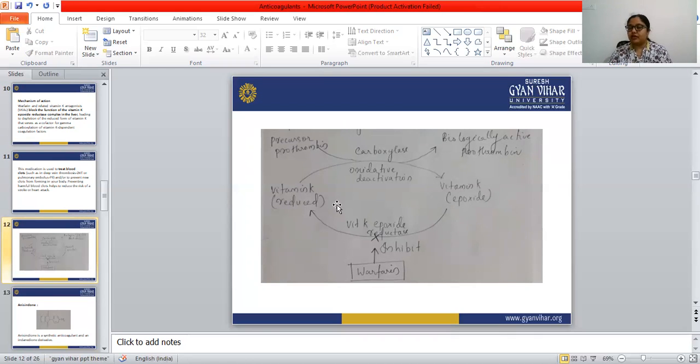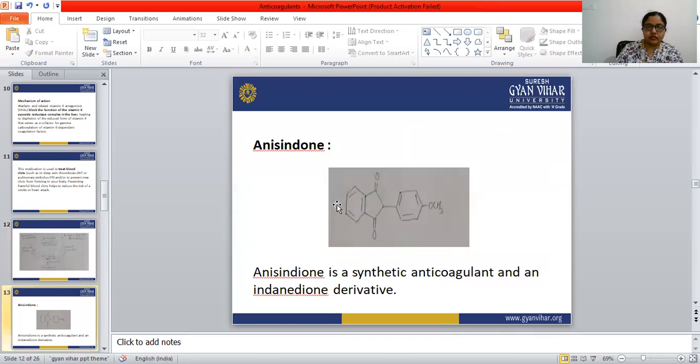And we have already seen the uses of warfarin. Warfarin is used for prophylaxis and treatment of venous thrombosis, pulmonary embolism, and atrial fibrillation. Okay, so these are the uses of warfarin. Let's see the second drug, anisindione. Anisindione is the second drug.